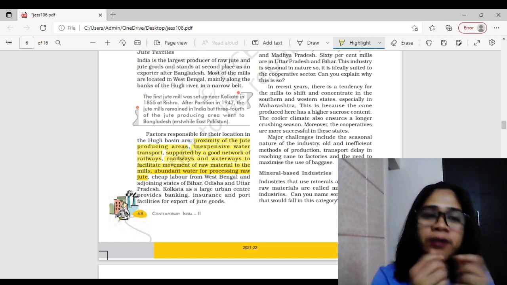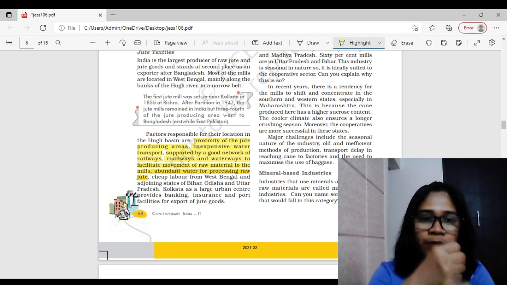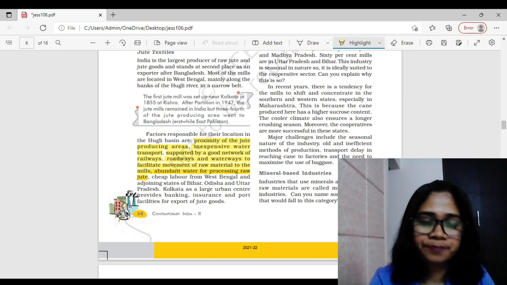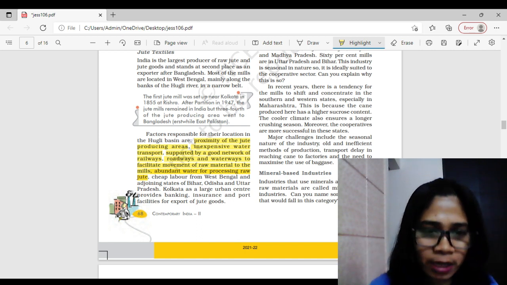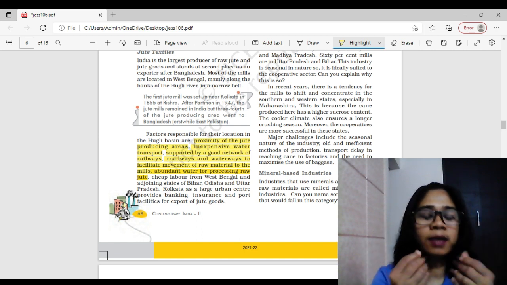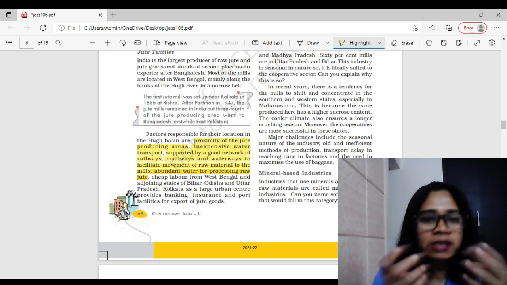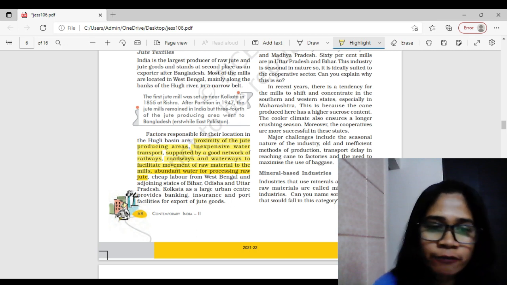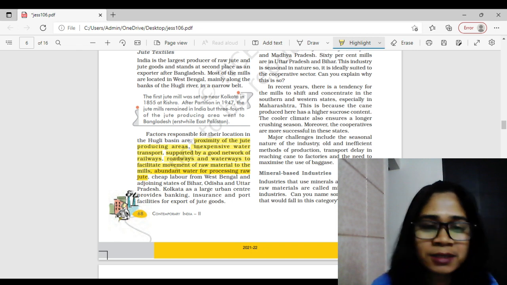To take out the fiber and get it separated from the sticky part of the plant, laborers put the jute into water for a long period of time, so that the gluey substance dissolves in the water and the fibers get separated easily, and after that the processing is done. For that we need a lot of water, and it's available in plenty in West Bengal as well as in the Hooghly River, right?